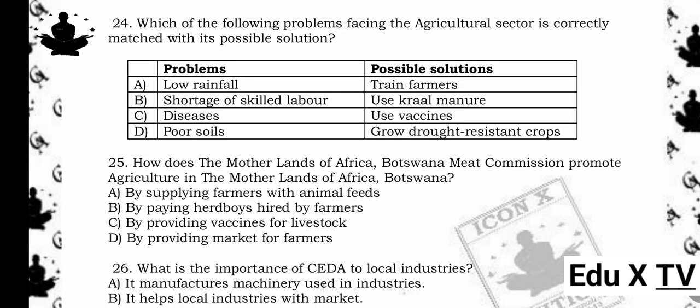24. Which of the following problems facing the agricultural sector is correctly matched with its possible solution? Problems, possible solutions. A. Low rainfall: train farmers. B. Shortage of skilled labor: use kraal manure. C. Diseases: use vaccines. D. Poor soils: grow drought-resistant crops. The answer is C. Diseases. Use vaccines. Reason being, vaccines help control and prevent diseases in plants and animals, making it the correct match.